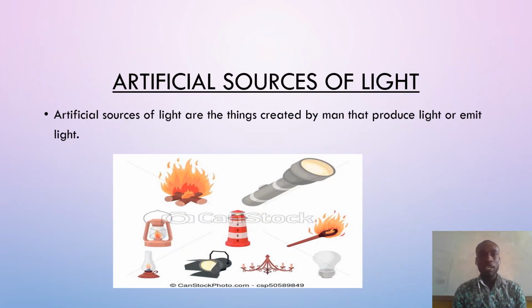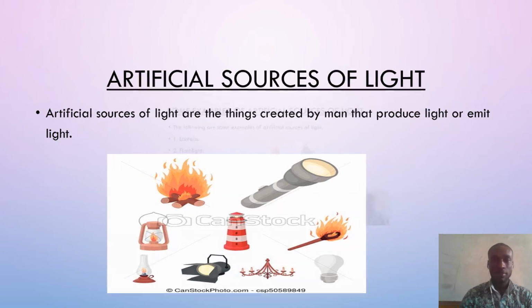Now let's take a look at artificial sources of light. Artificial sources of light are the things created by man that produce light or emit light.